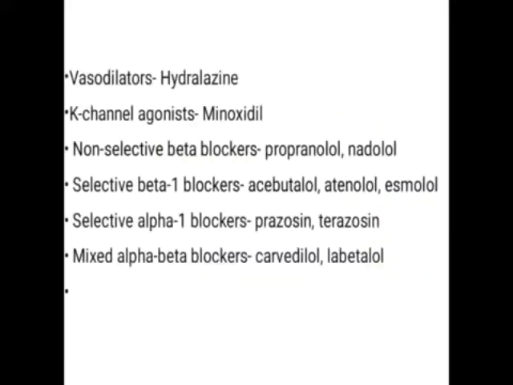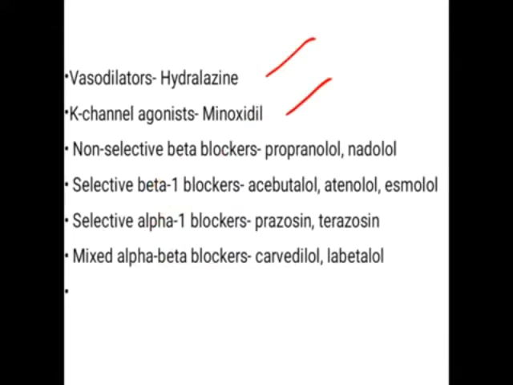Now the next part is the classification of vasodilators and sympatholytics. The vasodilators include hydralazine. Then the second one, potassium channel agonist, minoxidil. Then the sympatholytic system includes beta blockers and alpha blockers. Beta blockers are non-selective, selective beta 1 blockers, selective alpha 1 blockers, and mixed alpha and beta blockers. Now you just go through the sympatholytic drugs. They are non-selective, selective, mixed.